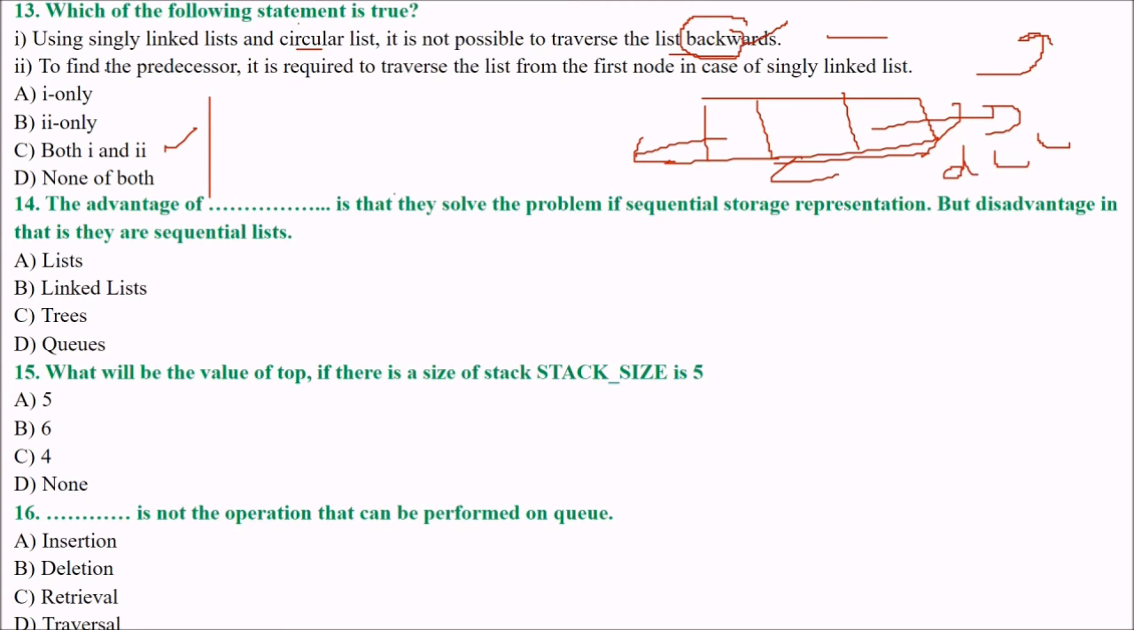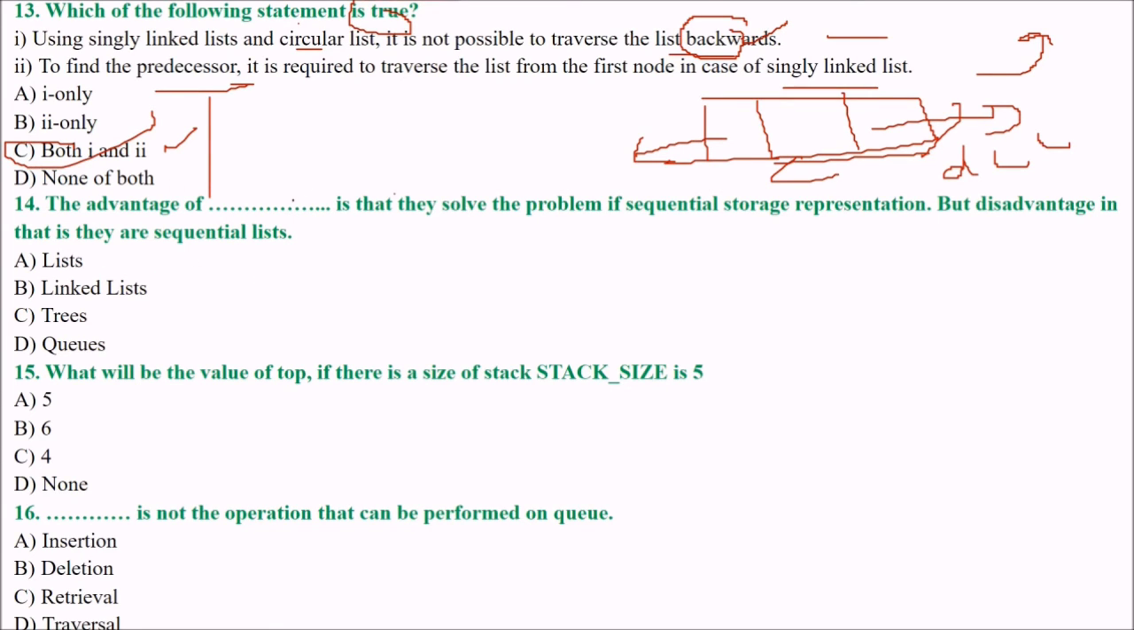Okay. The next one is to find the predecessor. It is required to traverse the list from the first node in case of singly linked list. Is it correct? Yes, this is absolutely correct. So the answer is both 1 and 2. They both are true. There is no other option.